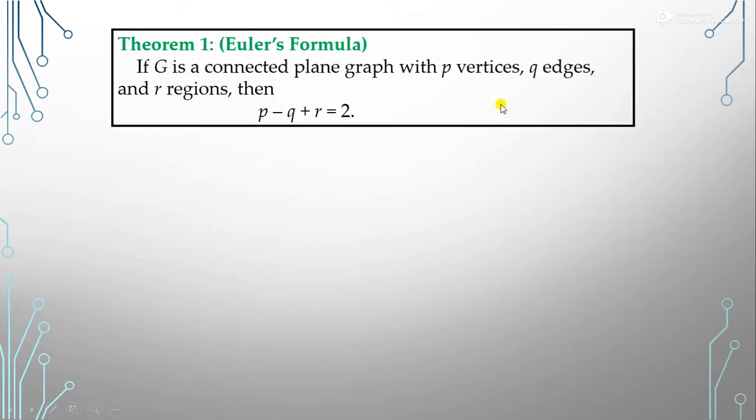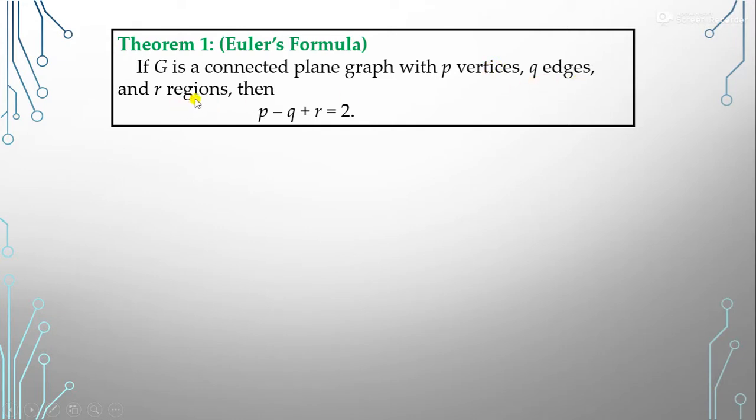Now, come to Euler's formula. So what does Euler's formula say? If G is a connected plane graph, we talk about Euler's formula only for planar graphs. So first of all, if G is a connected plane graph with P vertices, Q edges